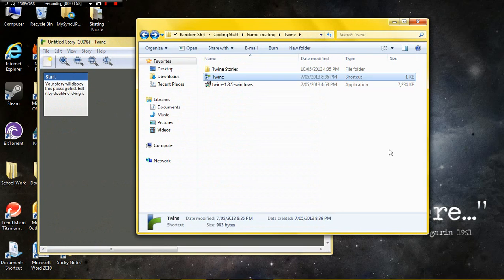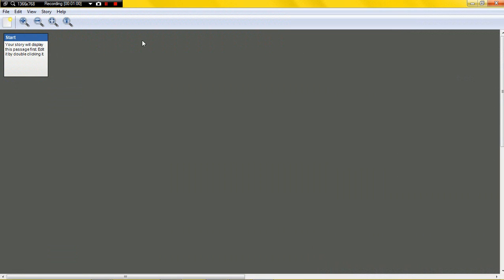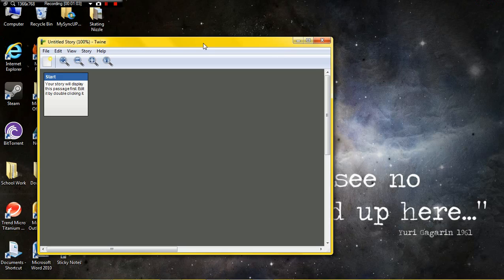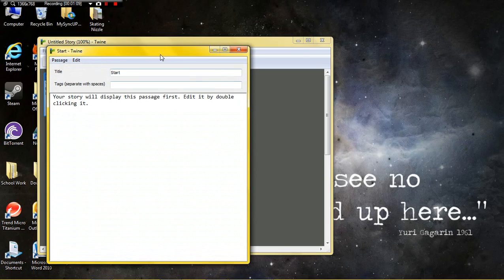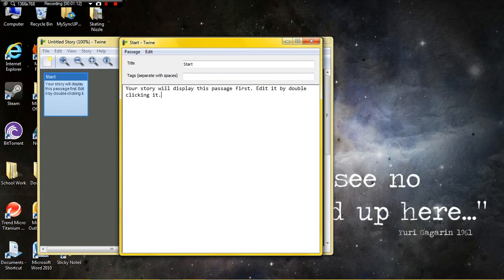Well, I'll just double click this and open it up here and show you what it's all about. So this is the start screen you'll see. Your story will display this passage first. Edit it by double clicking it. So double click on this, and this will be the first passage that's displayed when your game runs.